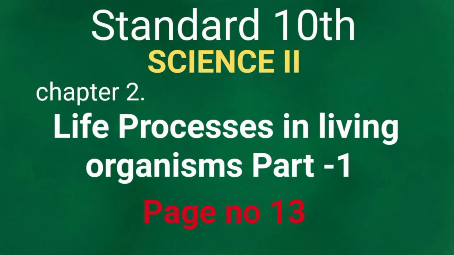In living organisms, respiration occurs at two levels: body level and cellular level. Oxygen and carbon dioxide are exchanged between the body and the surroundings in the case of respiration occurring at body level. In the case of respiration at cellular level, foodstuffs are oxidized either with or without the help of oxygen.